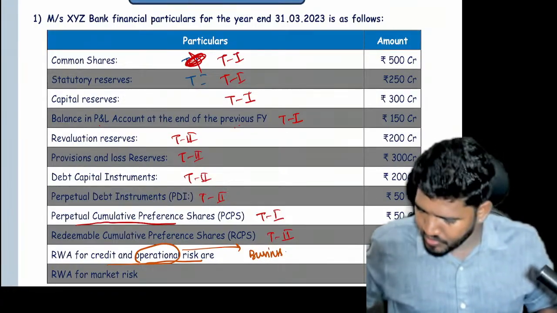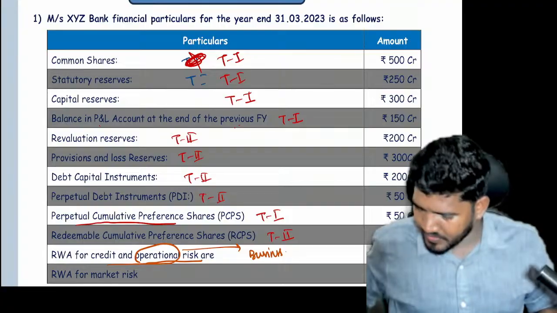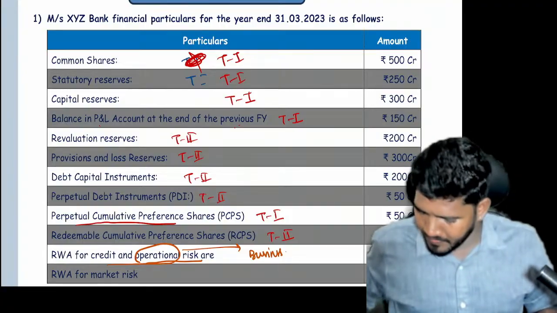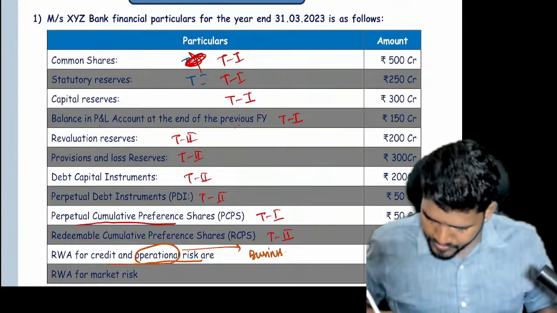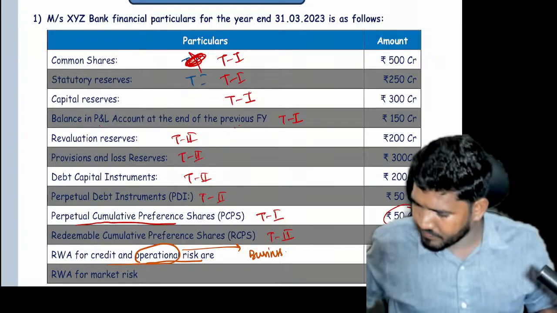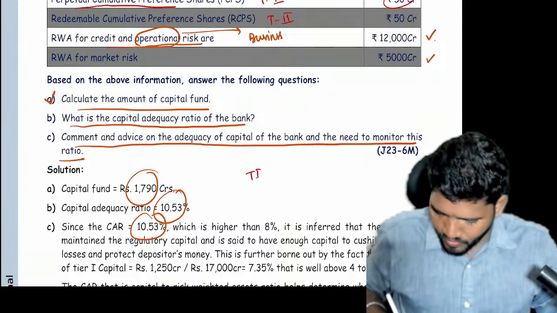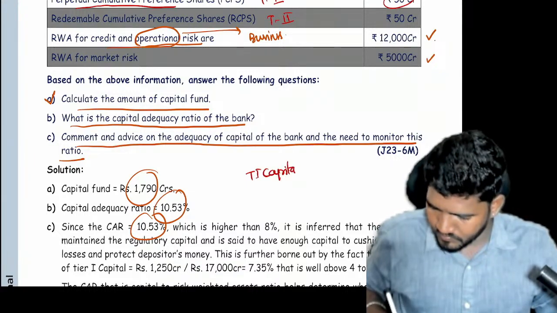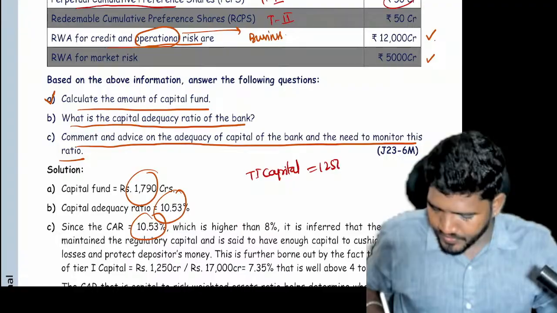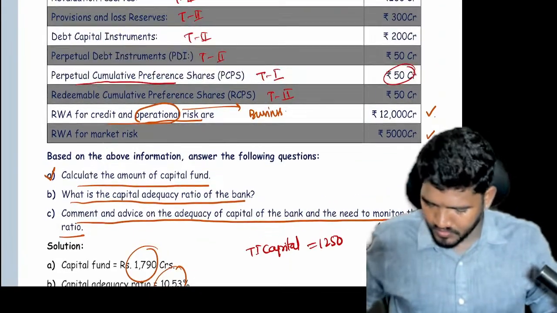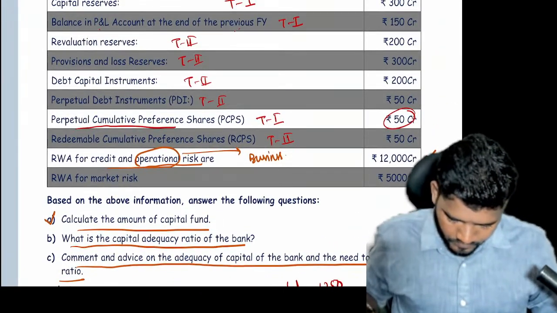500 plus 250 plus 300, 150 plus 50. Tier 1 capital equals 1250. Next, Tier 2 capital.